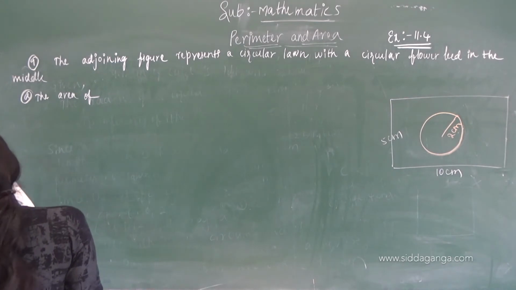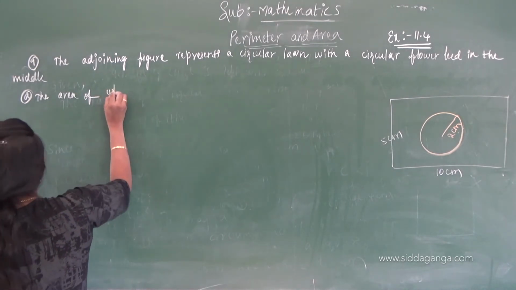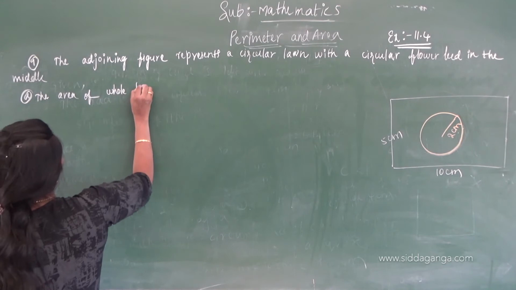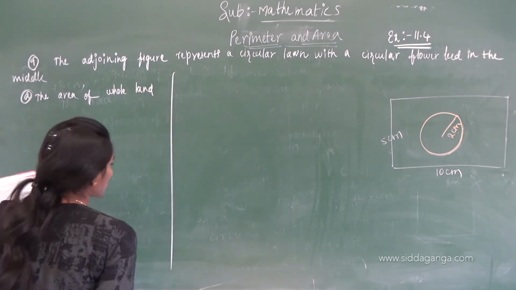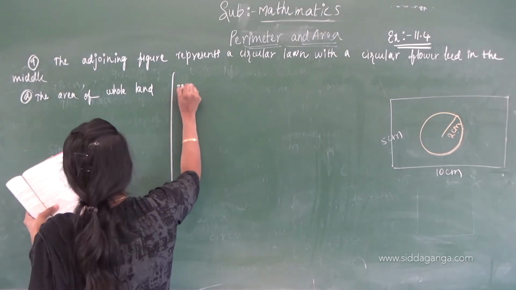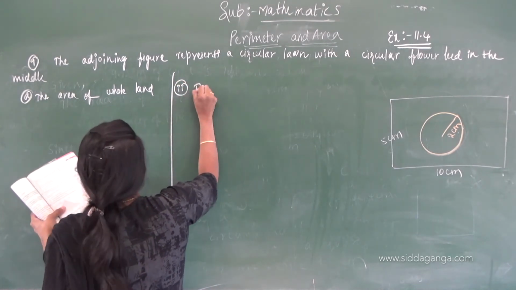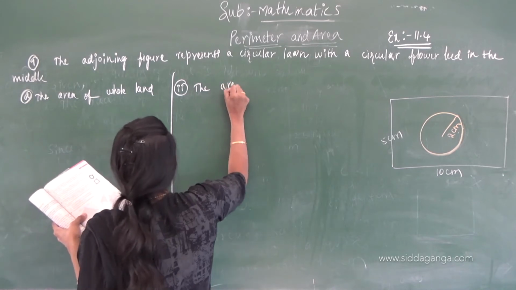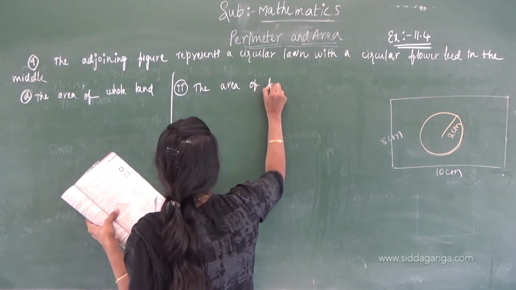Area of whole land, that is the rectangular lawn. Second one, the area of the flower bed.